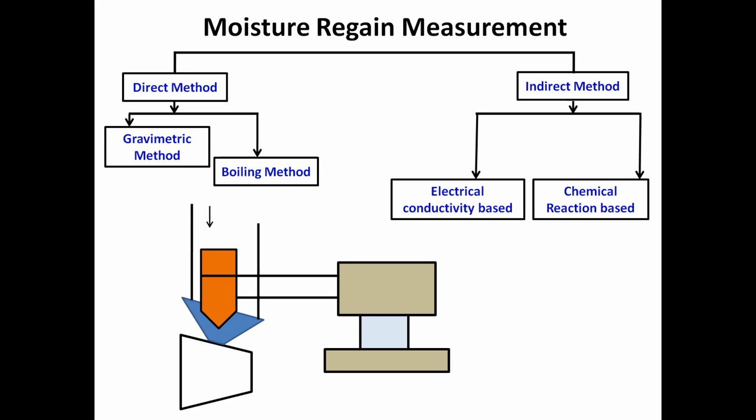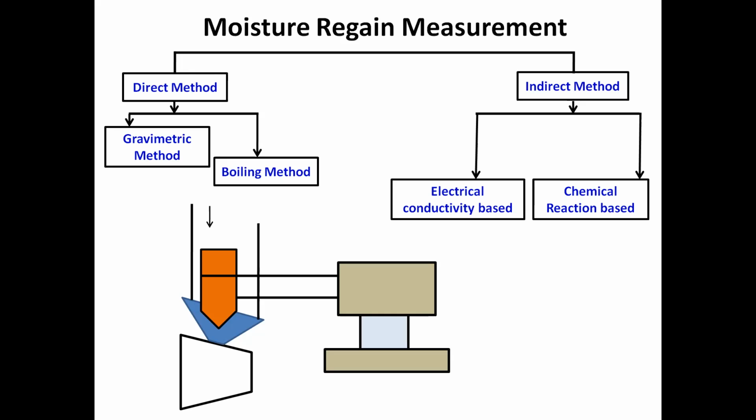Now, in case of the indirect method, we have again two concepts. One is electrical conductivity based, another is chemical reaction based. Chemical reaction based is a very typical method in which, suppose moisture is there, you have to consume a chemical which reacts with water molecules. So whatever consumption of chemical is there, on the basis of that we can calculate the amount of water which is present in that material. That's why it is called the indirect method.